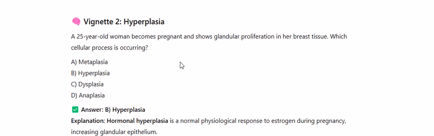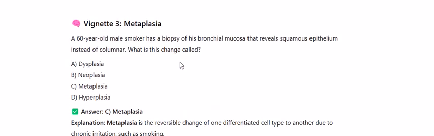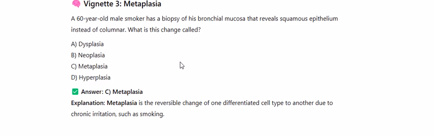Vignette 3, Metaplasia. A 60-year-old male smoker has a biopsy of his bronchial mucosa that reveals squamous epithelium instead of columnar. What is this change called? A. Dysplasia, B. Neoplasia, C. Metaplasia, D. Hyperplasia. Answer C. Metaplasia. Metaplasia is the reversible change of one differentiated cell type to another due to chronic irritation, such as smoking.